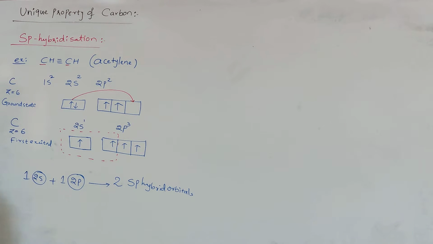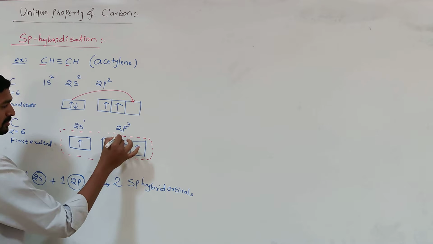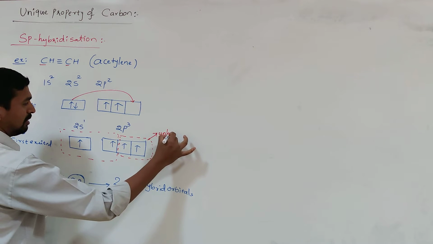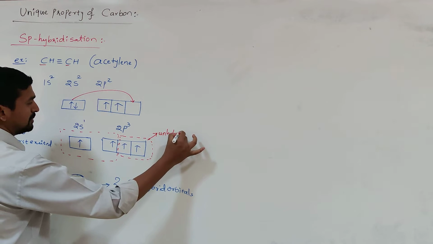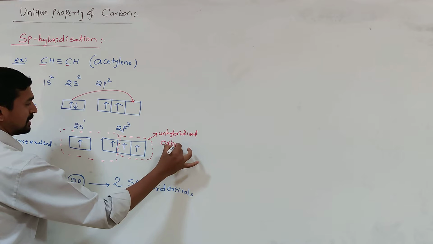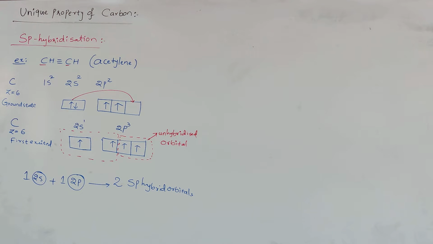Now the remaining 2p orbitals, these two, are not involved in the hybridization. That's why these are called unhybridized orbitals. These unhybridized orbitals are generally involved in the formation of pi bonds.